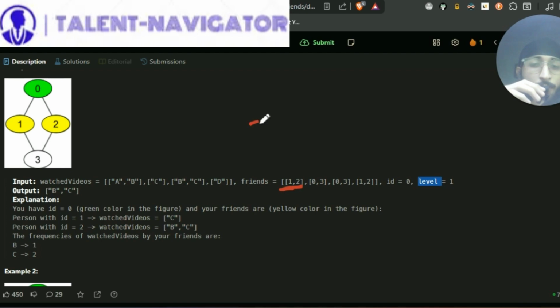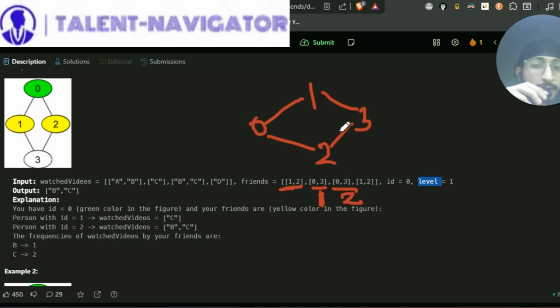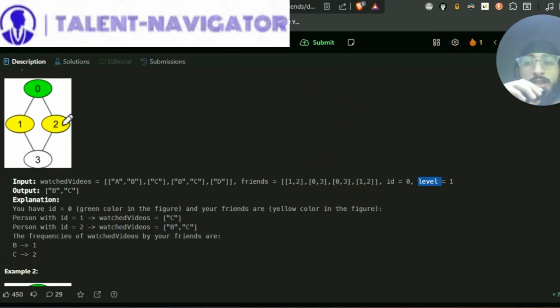So you can see that from 0 we have friends 1 and 2. For index 1, that is the person with index 1, he has friends 0 and 3. For the person with index 2, he has friends 0 and 3 again. And for 3 we have 1 and 2. So here they are already connected. So we basically formed an undirected graph which is equal to this itself, and it is unweighted as well.